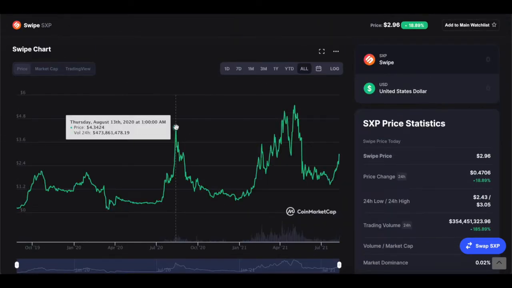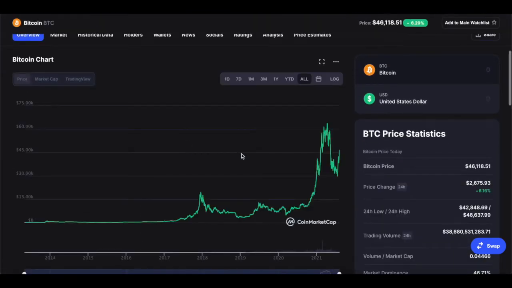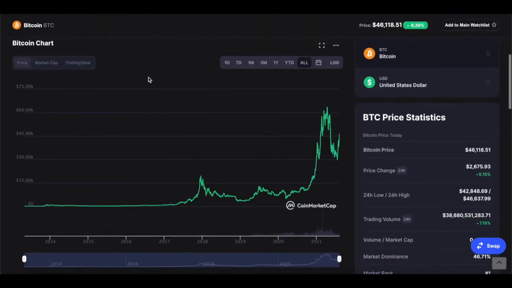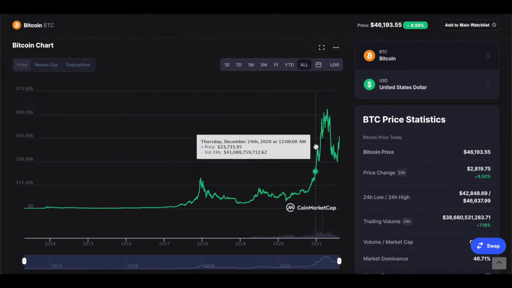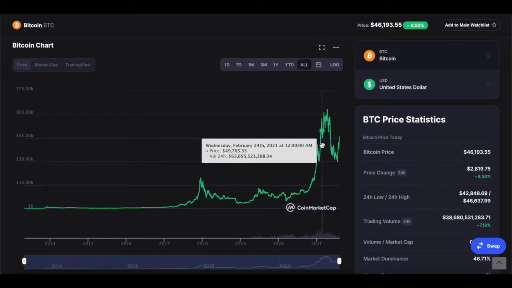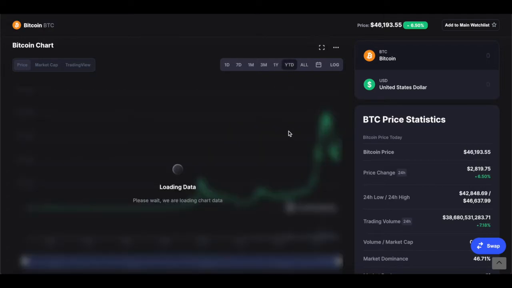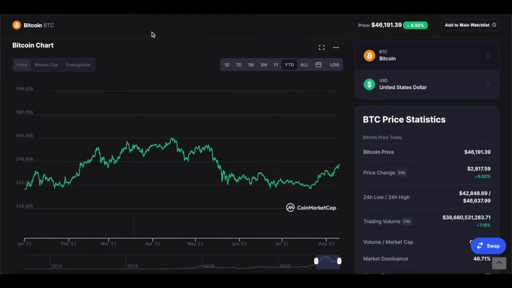Now, first thing to understand is that Swipe has had a very interesting history when it comes to its highs and lows. It's not one of those cryptocurrencies that follow the normal market of what other cryptos do. What you'll notice with a lot of cryptocurrencies such as Bitcoin, Ethereum, Litecoin, Dogecoin, they tend to follow Bitcoin quite a lot. If Bitcoin goes up, a lot of other cryptocurrencies do tend to rise in price as well. However, with Swipe, it's quite different. It does differ in many ways.